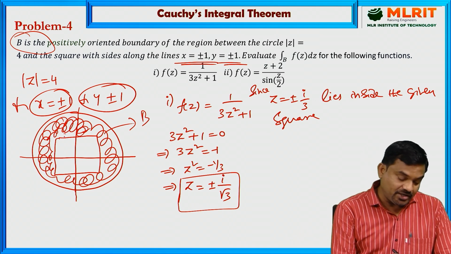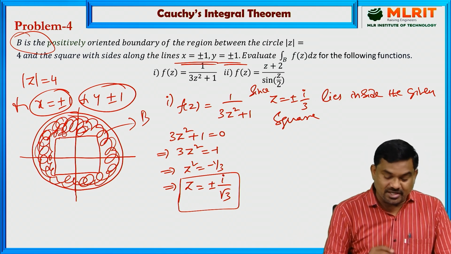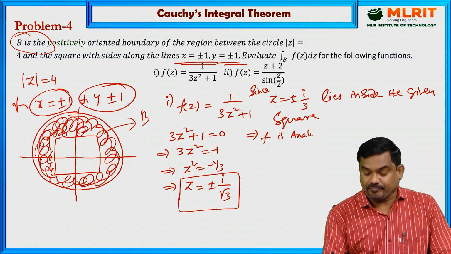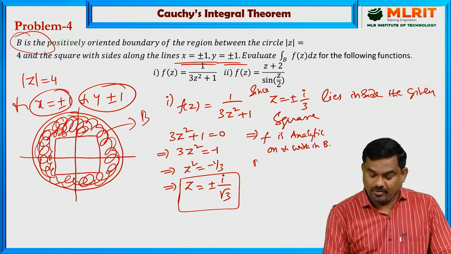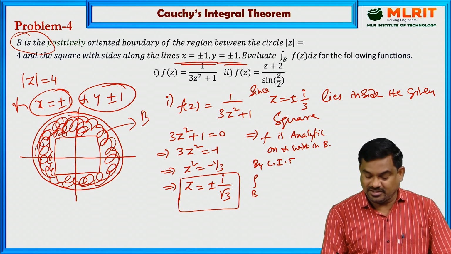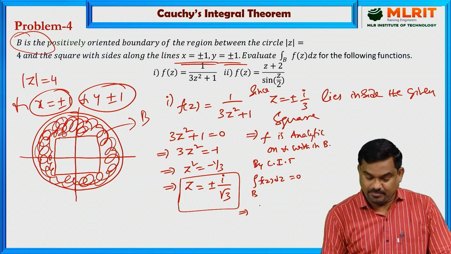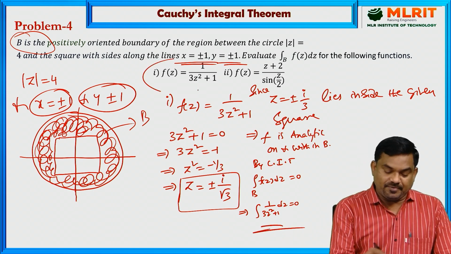But here we need to evaluate the line integral over this region B. So that implies f is analytic on and within the region B. So by Cauchy's integral theorem, over the region B, the integral of f of z dz is 0. So the integral of 1 by 3z square plus 1 dz is 0. So that is for the first problem.